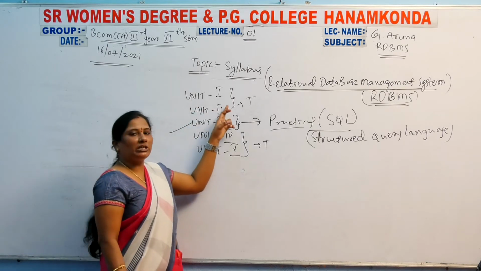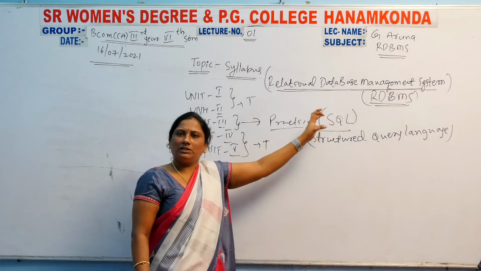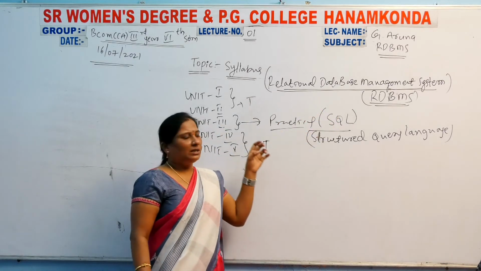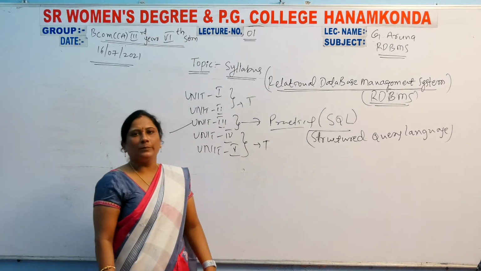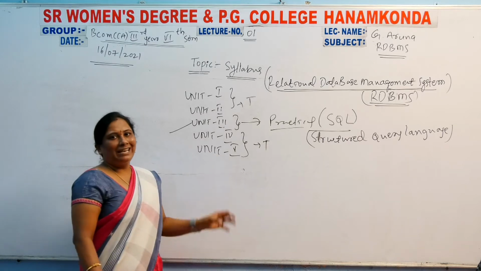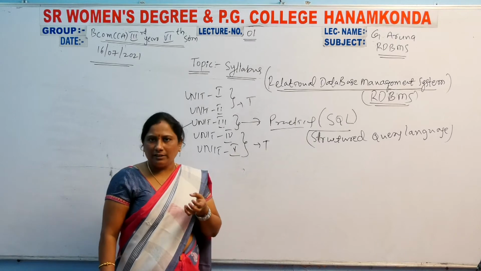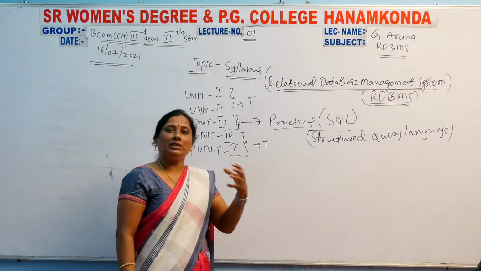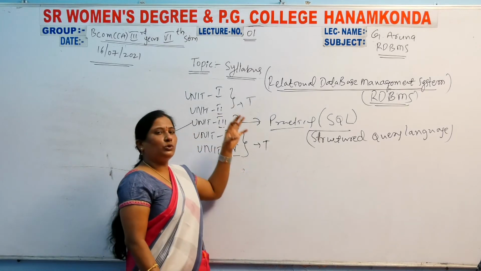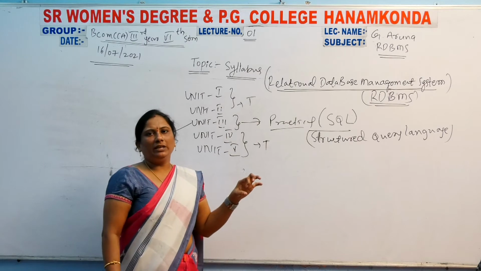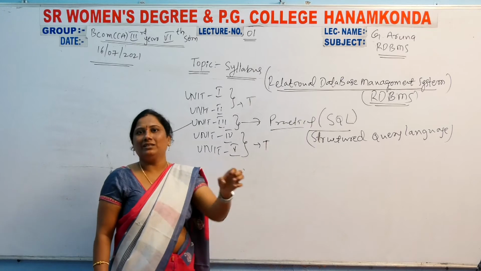Okay. So in that first unit, what topics are there related to the RDBMS subject? RDBMS related topics are there in the first unit. Then coming to the second unit, other topics are there like attribute and entity, attribute types and entity types. These are also related to the database. So in the first unit, we have the total introduction to the Relational Database Management System, RDBMS.